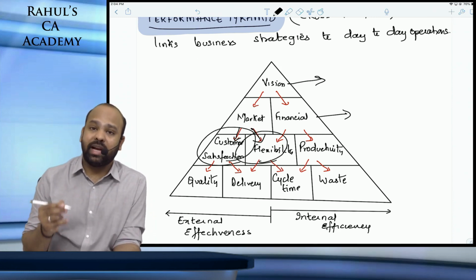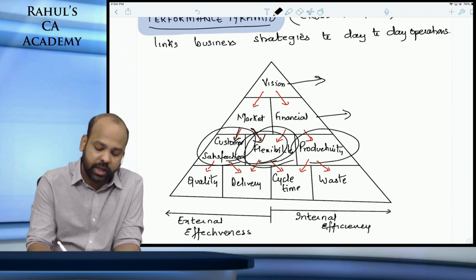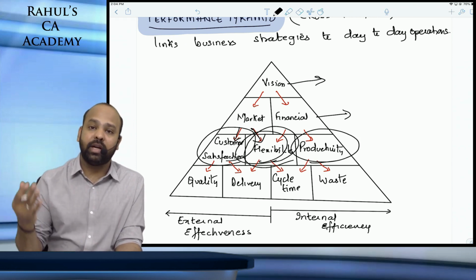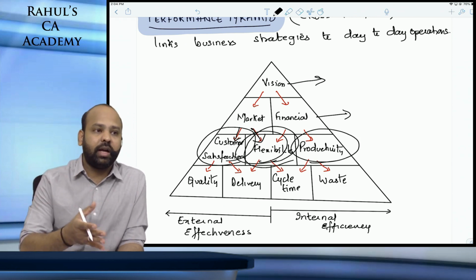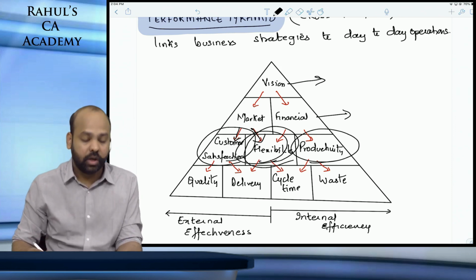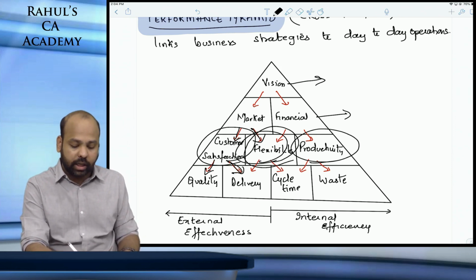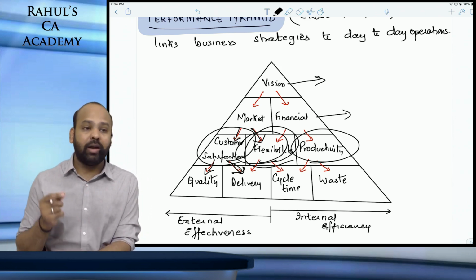of operations, as well as you will be able to achieve your financial perspectives by working on your flexibility and productivity. Better productivity will improve profitability. Better flexibility will also improve your profitability. Customer satisfaction as well as flexibility of operations will determine your market related success. Customer satisfaction will depend upon the quality of the product and the delivery time. How quickly are you able to deliver the product and what is the quality of the product?